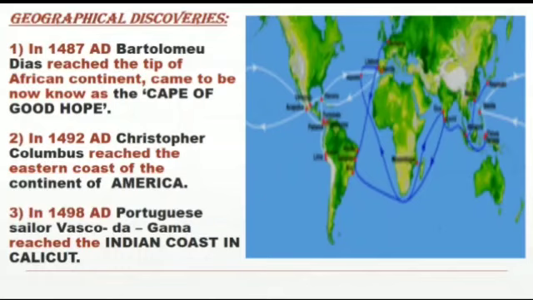The third important discovery was by the person who actually found that this is the coast of India, none other than the Portuguese sailor Vasco da Gama. In 1498 AD, the Portuguese sailor Vasco da Gama reached the Indian coast at Calicut. Because Vasco da Gama found the route to reach India, the Portuguese were the first to start their trading relationship with the Indians. So they had already reached the Indian continent and had already started trade with India.